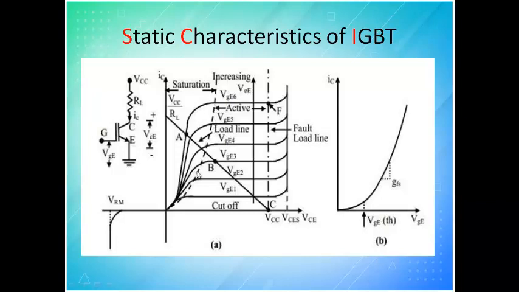I repeat, for the given gate voltage, what can be the maximum current. This is called the transfer characteristics, which I have drawn separately. It shows what we are able to transfer: when you give a voltage, what is the current, and when you increase the voltage, what is the current with respect to gate voltage?